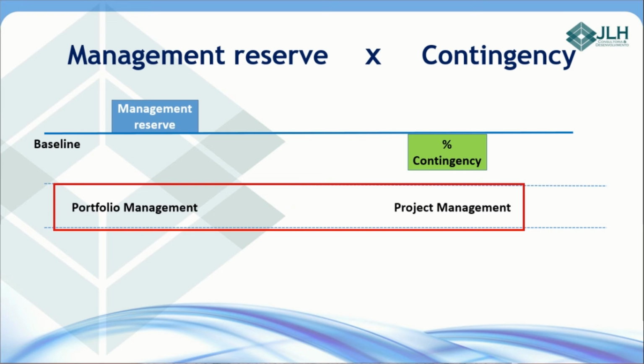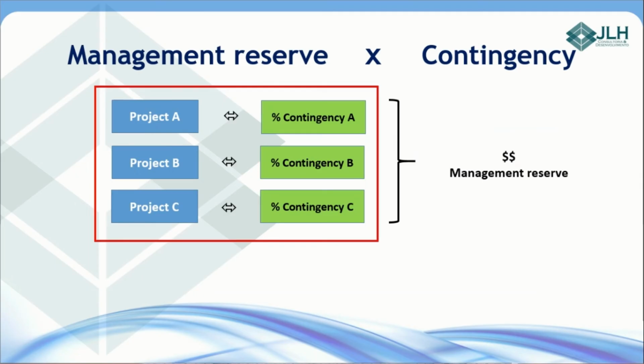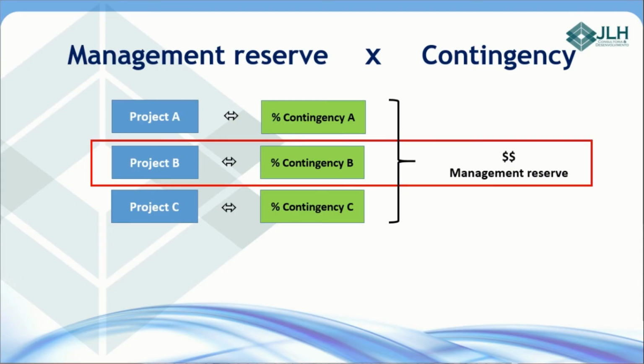There's a direct correlation between project and contingency. For example, in this picture, there are 3 projects and a specific contingency for each one. Furthermore, there is an amount of management reserve for all projects. It is possible that only project B uses the management reserve and projects A and C will not use it.